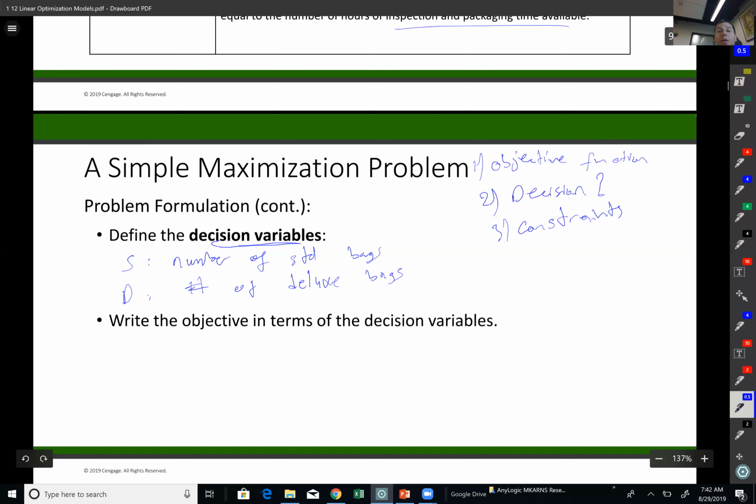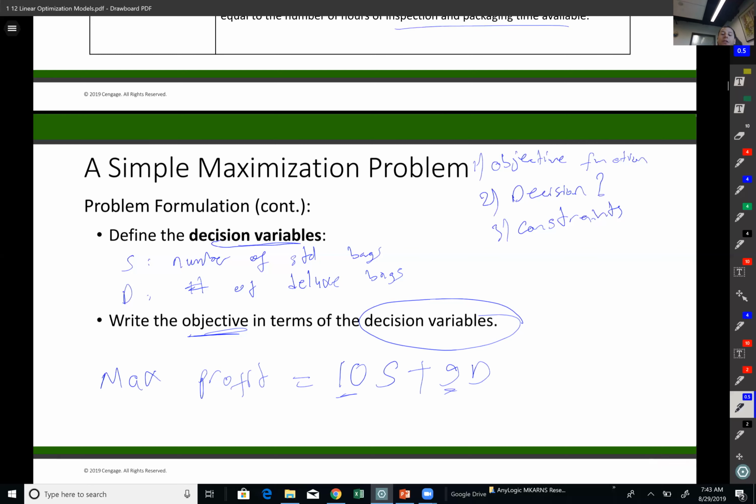All right, so then the objective function has to have these decision variables in it, and as I told you, to say maximizing the good things. So in this case, I'm trying to maximize the overall profit. So how can I measure profit in this case? 10 times S plus 9 times D. So what is 10? Profit margin for standard bags. What's 9? $9 per deluxe bag profit margin. So coefficient times the number produced. Let's go to the next slide.